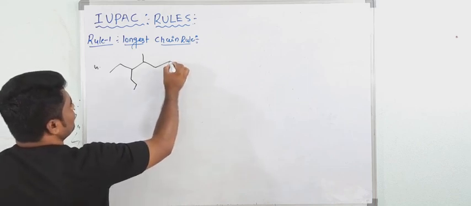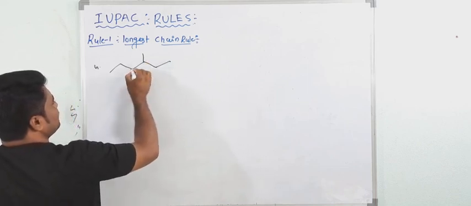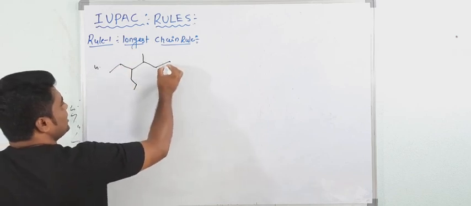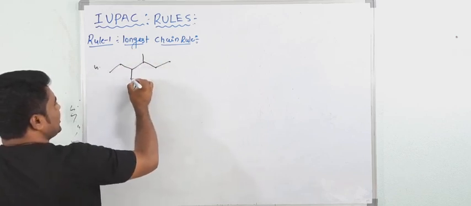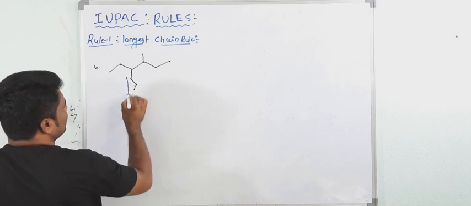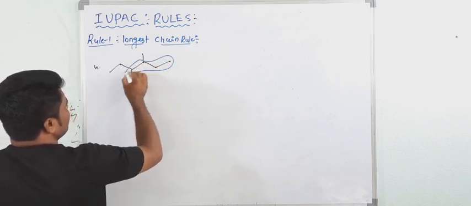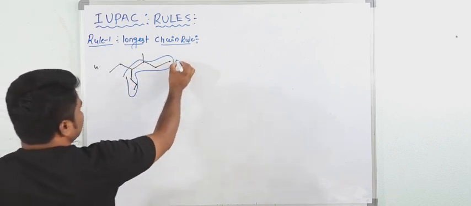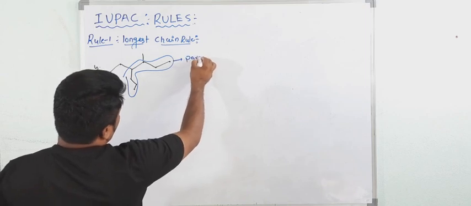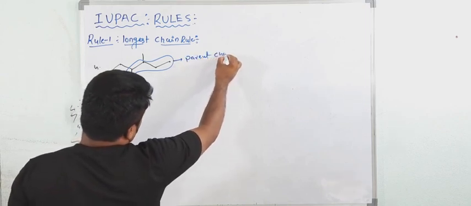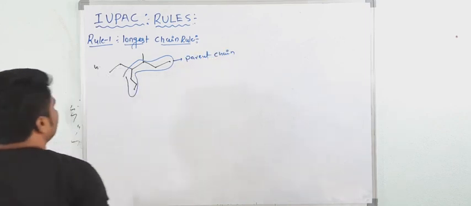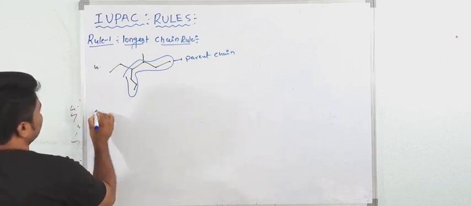This is 1, 2, 3, 4, 5, 6. Here 1, 2, 3, 4, 5, 6, 7. Now your parent chain is like this. This is having the more number of carbon atoms. Now this is the parent chain.